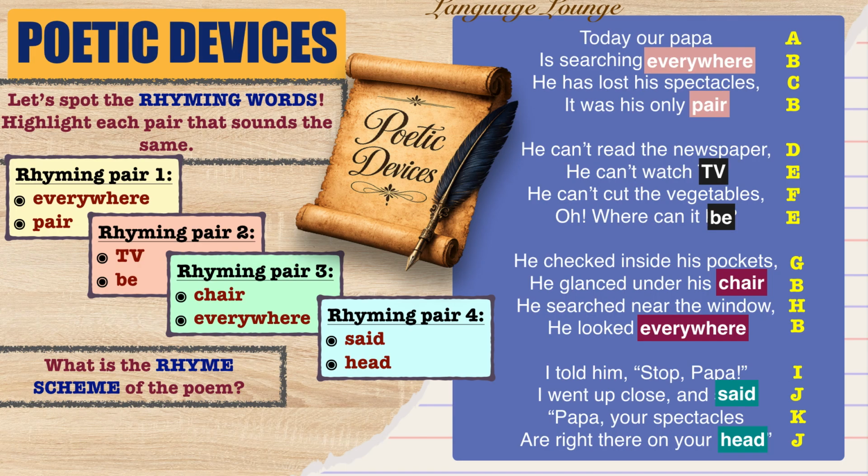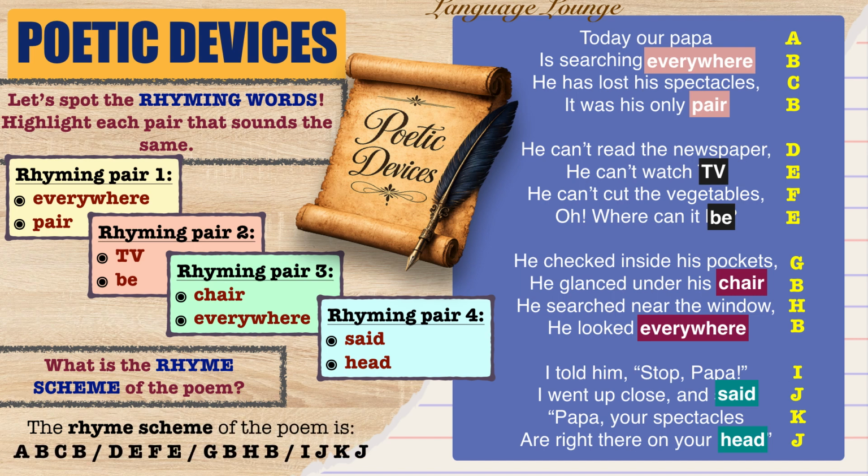So students, the complete rhyme scheme of the poem is A, B, C, B, D, E, F, E, G, B, H, B, I, J, K, J. Wow! See, the rhyming pattern makes the poem sound musical, smooth, and fun to read.